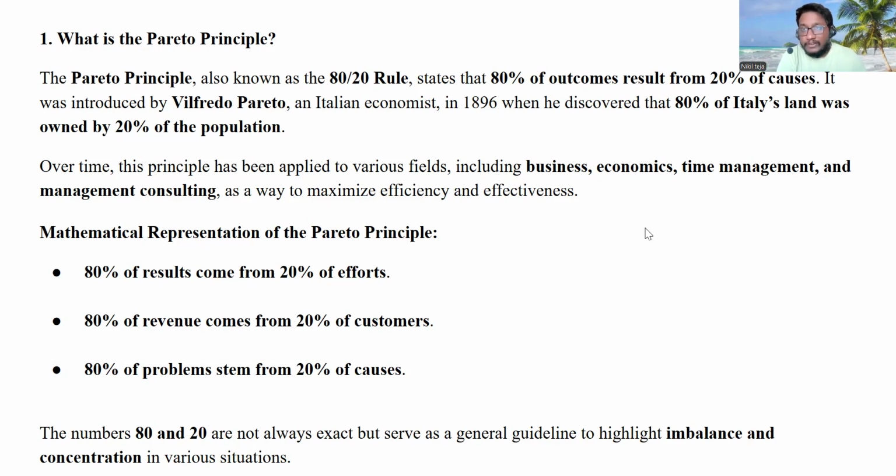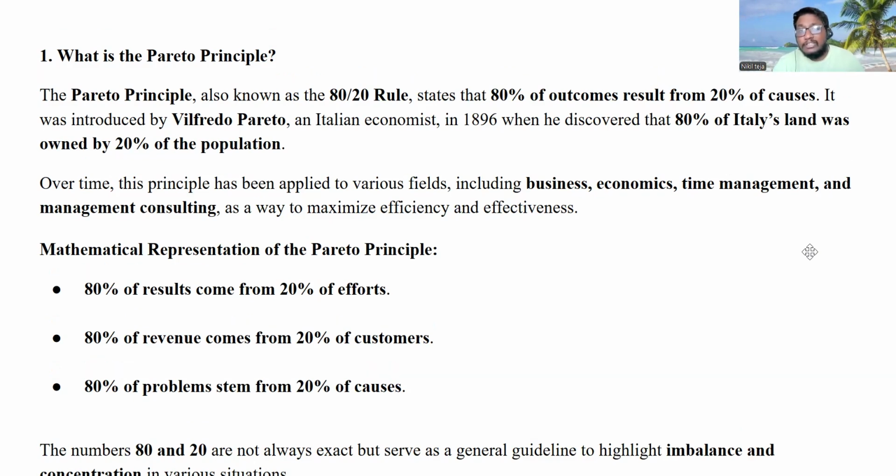So let's see the formal definition of the Pareto principle, also known as the 80-20 rule. As I said, it states that 80% of the outcomes, that is 80% of the runs, result from 20% of the causes. That is, 80% of the runs are coming from 20% of the batsmen, right? This is just an example, guys. We will be learning some more real world examples too.